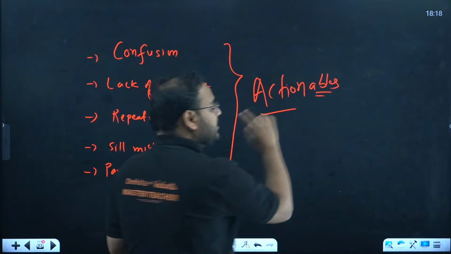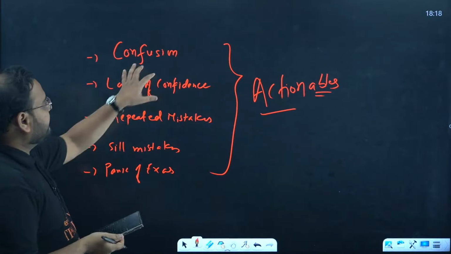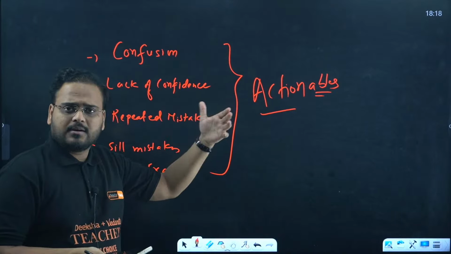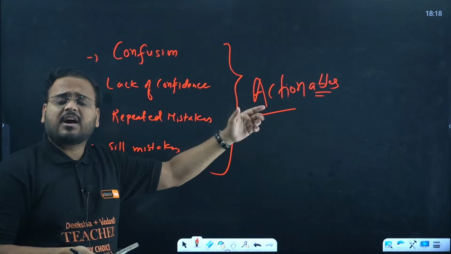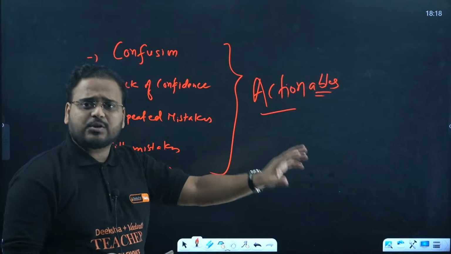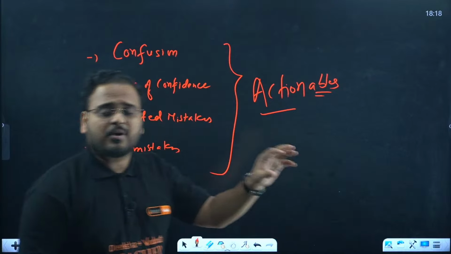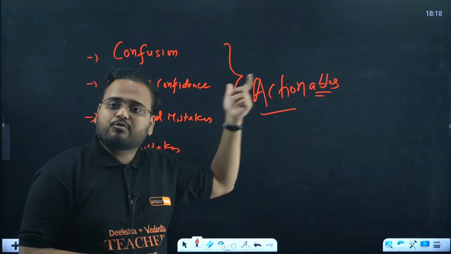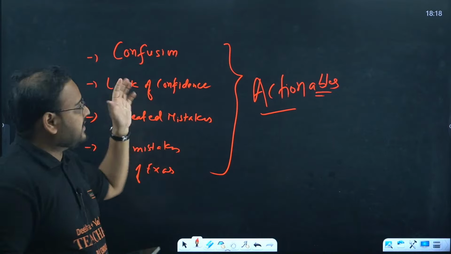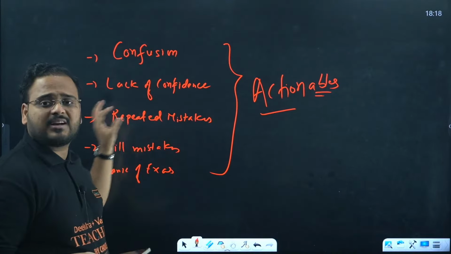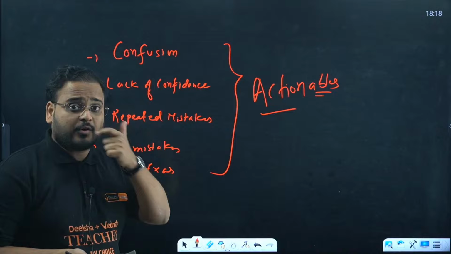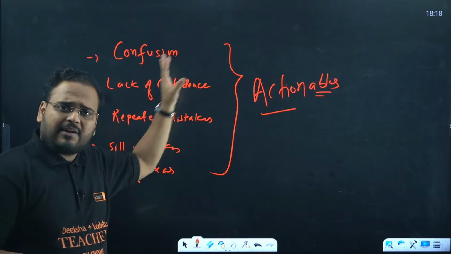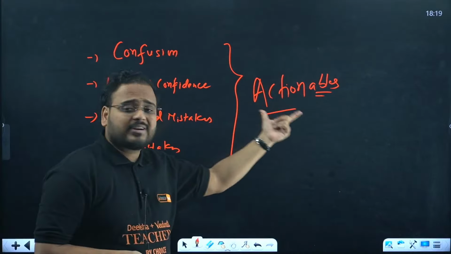Actionables will be, of course, unique for each case. If you are confused about what? About the syllabus, go and look at the syllabus. Confused about any question, go look at the solution, ask your teacher. Confused about formulas, remember the formulas. So everything will have individual actionables. Just thinking that I am confused, I'm not feeling confident, I'm repeating the same mistake over and over again. So all of this, having the problem is not enough. You've got to take care of the actionables.